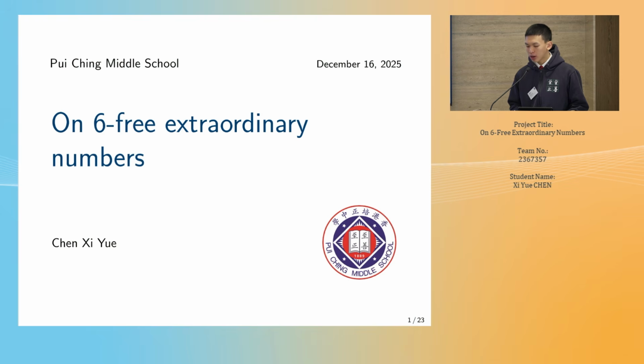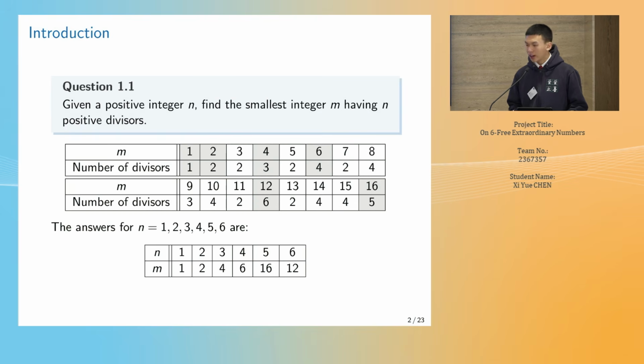Today, I'm delighted to share my paper on 6-free extraordinary numbers. Let's begin with a simple question in number theory. Given a positive integer n, how can we find the smallest integer m having n positive divisors? The simplest way is to find the number of divisors of the integers one by one. However, this method only works for small values of m.